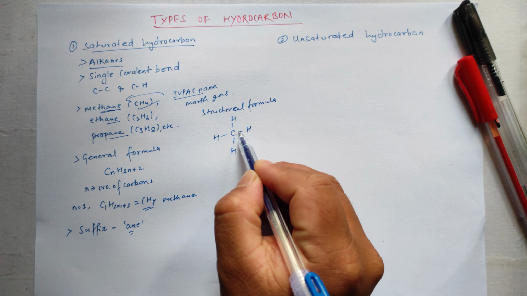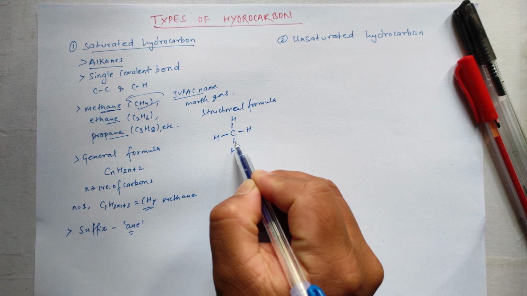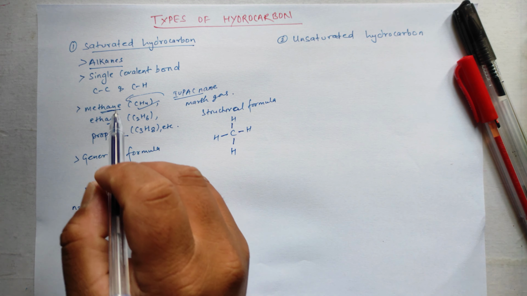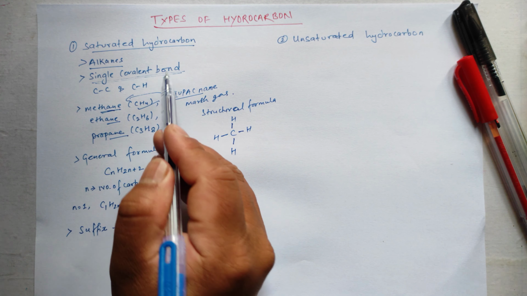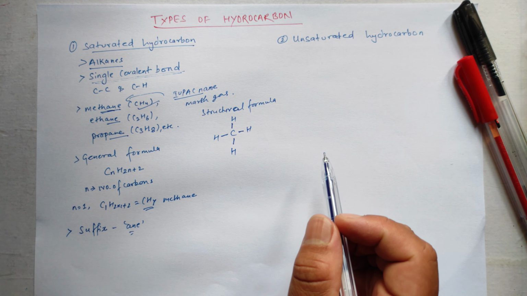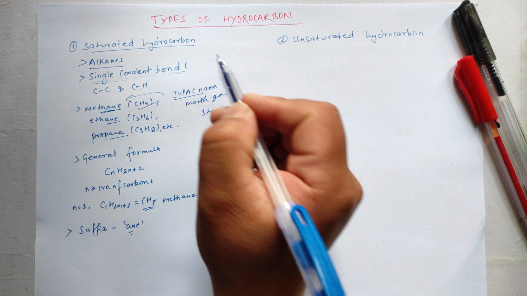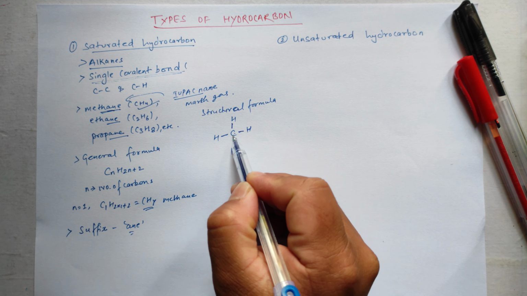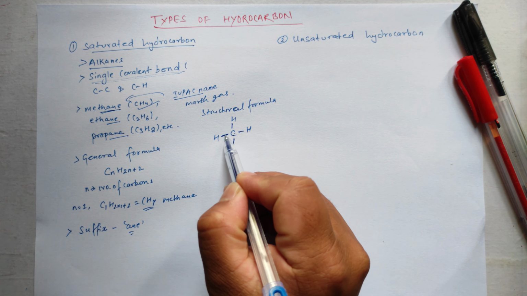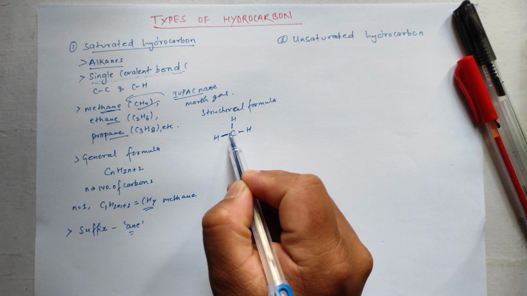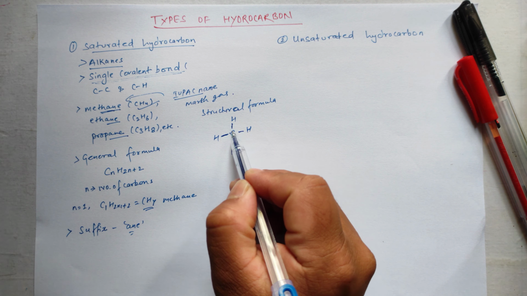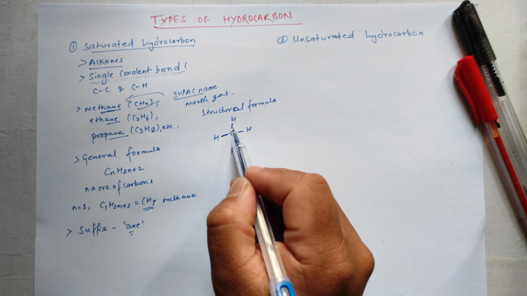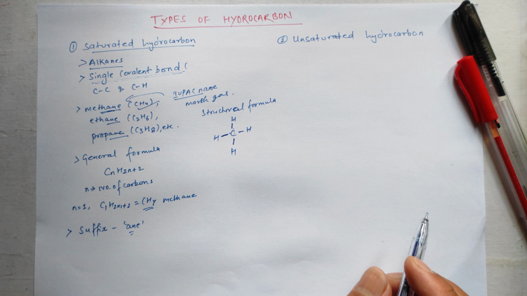C with four H's around it. Here this line denotes a single covalent bond. This line denotes a single covalent bond. Okay, it means one electron is shared between carbon and hydrogen. Here one electron is shared between carbon and hydrogen. Here also one electron is shared between carbon and hydrogen. And here as well, one electron is shared between carbon and hydrogen. One electron of carbon, one electron of hydrogen. Okay.